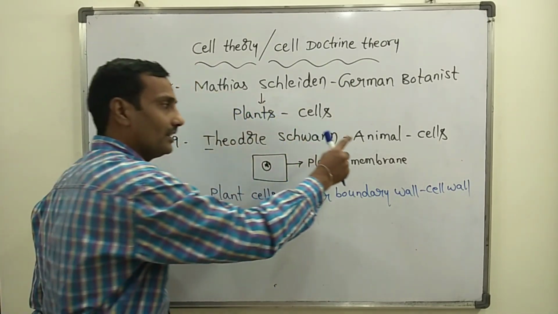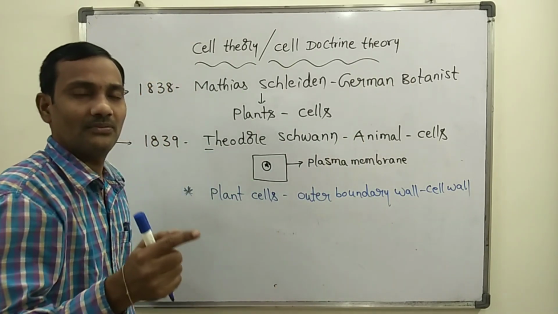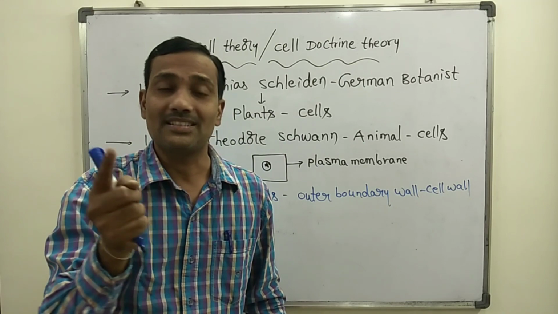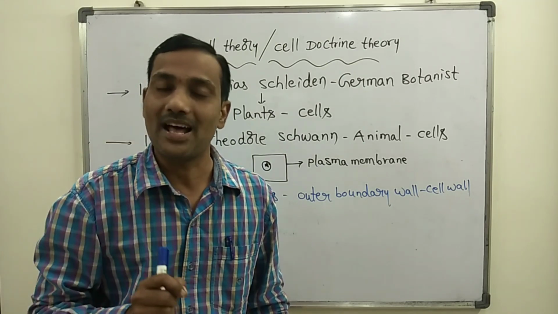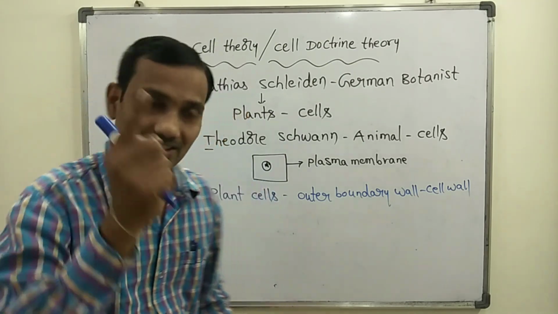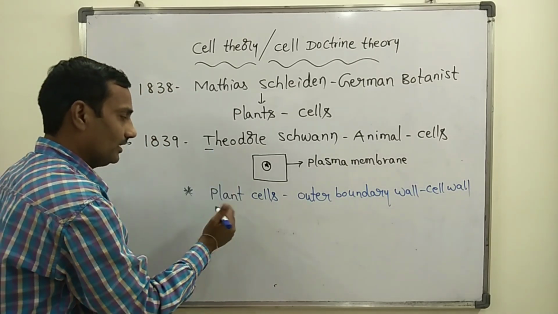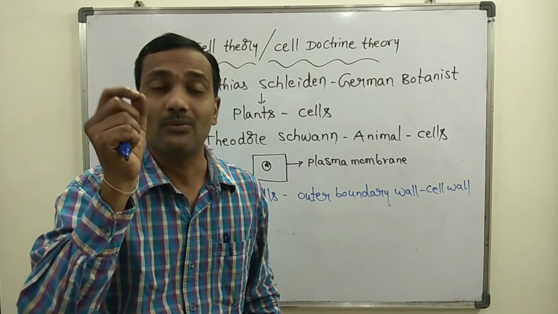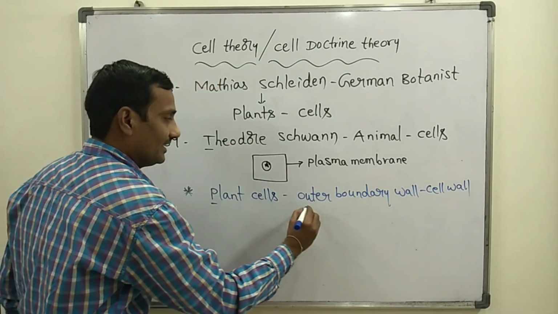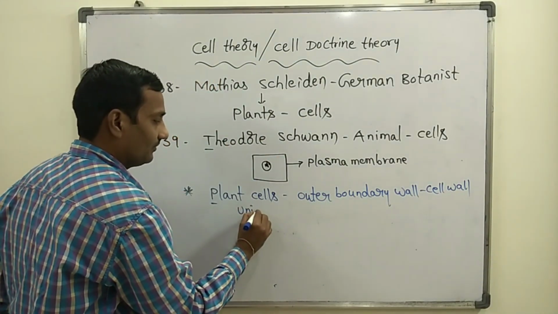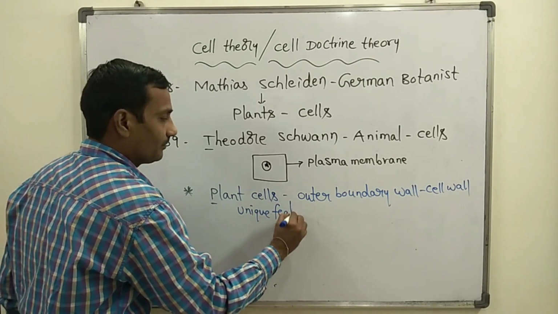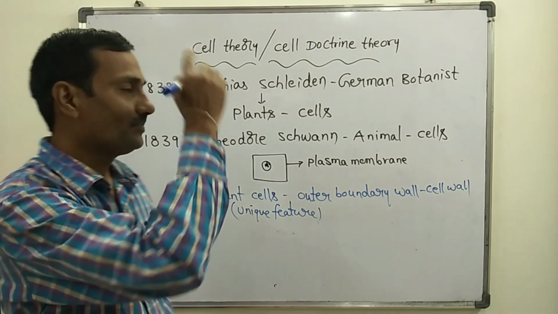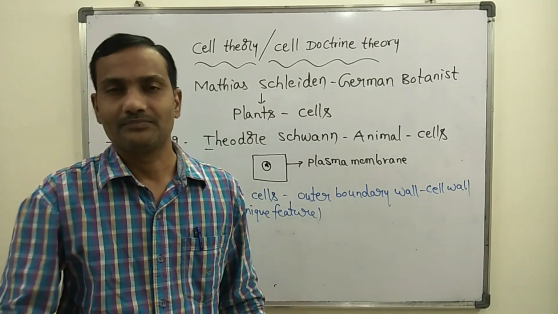Theodor Schwann observed various different types of animals and their cells. He said that animal cells are enclosed by plasma membrane. As well as that, Theodor Schwann confirmed that the plant cell's outer boundary wall is the cell wall, which is a unique feature of plant cells. This statement was also given by Theodor Schwann.